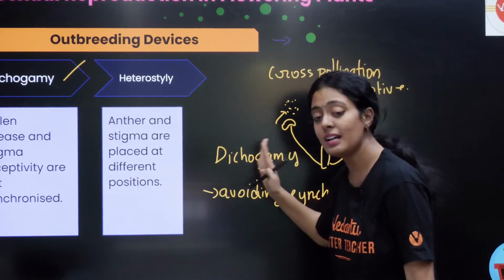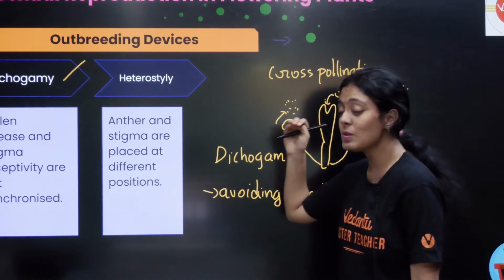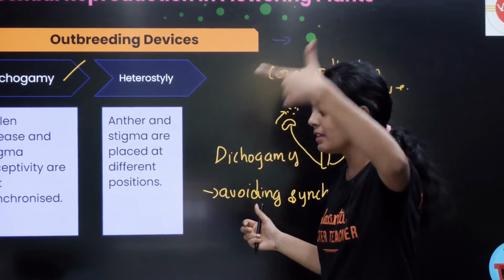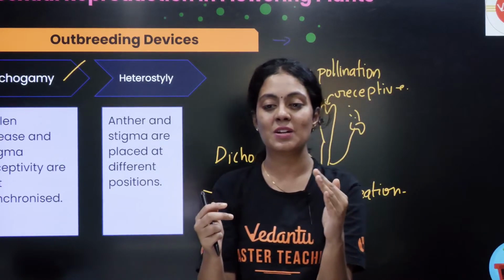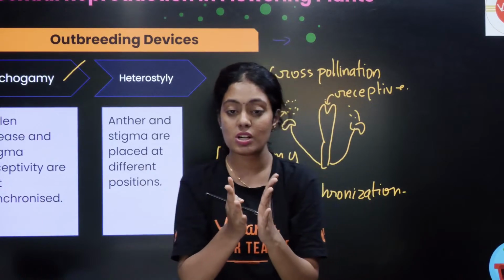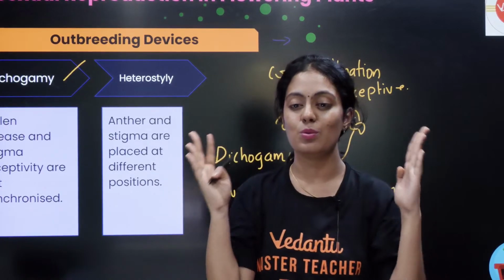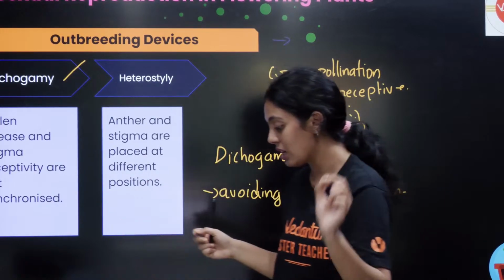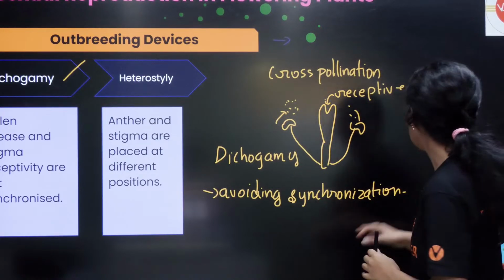Did everyone understand this concept? Next you have heterostyly. First, avoiding synchronization; next, heterostyly. In a flower the anther and stigma are usually placed very close to each other, correct? That allows self pollination. In heterostyly they are placed at different positions. The anther and stigma do not lie close to each other. That is what we call heterostyly. Any doubts here?